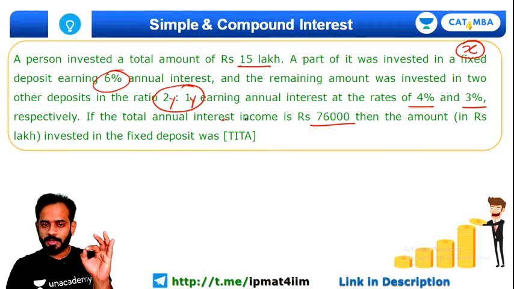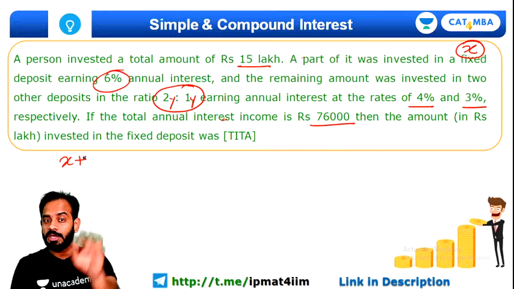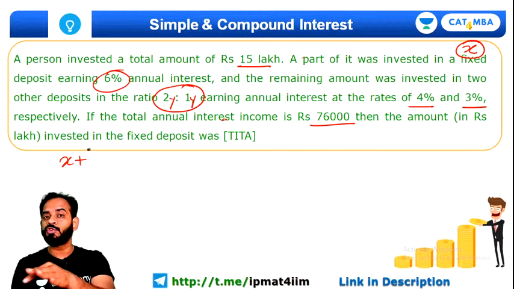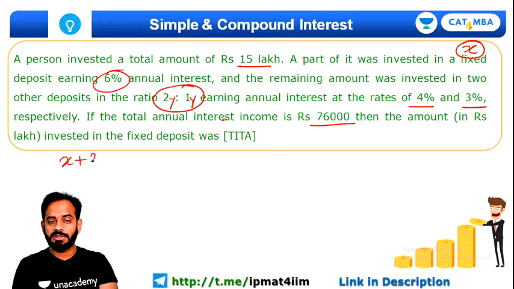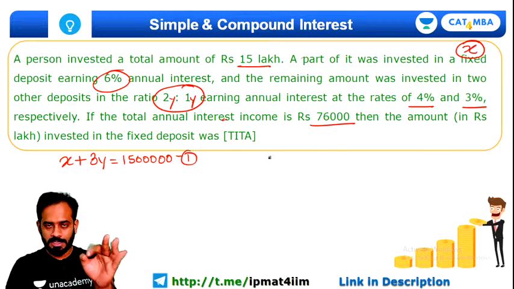So first of all, we know that X plus 2y plus y, the other amount was 2y plus y. So total 3y, X plus 3y is equal to 15 lakh rupees. This is the first equation that we got. First linear equation that we have got. Is that clear, everyone? I hope there is no doubt over here.